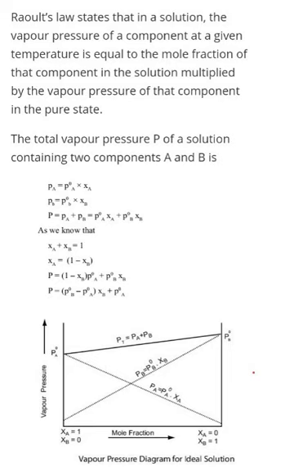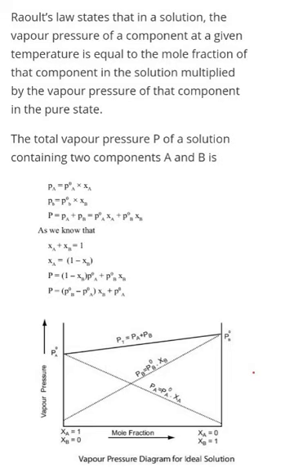If we put these two values, then P is equal to P naught A XA plus P naught B XB. As we discussed in our previous class also, the mole fractions of the two components, if we add them, equal 1.